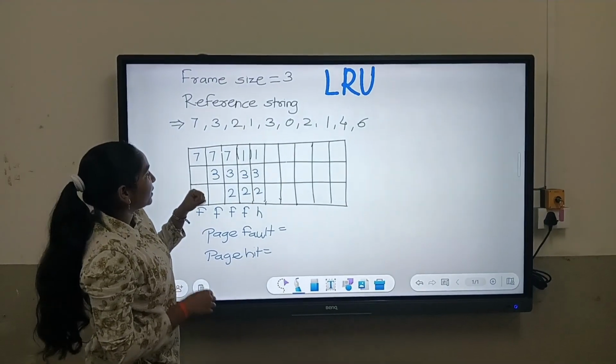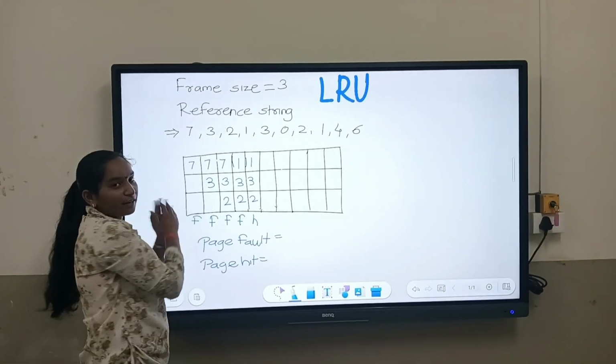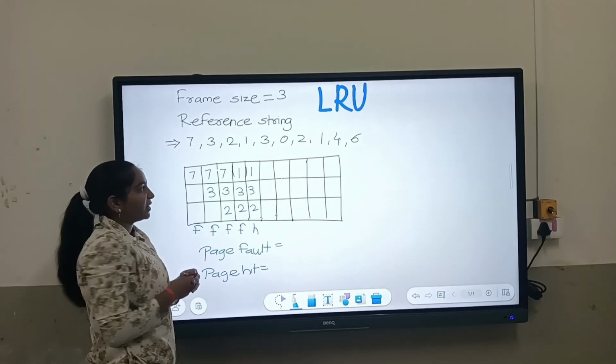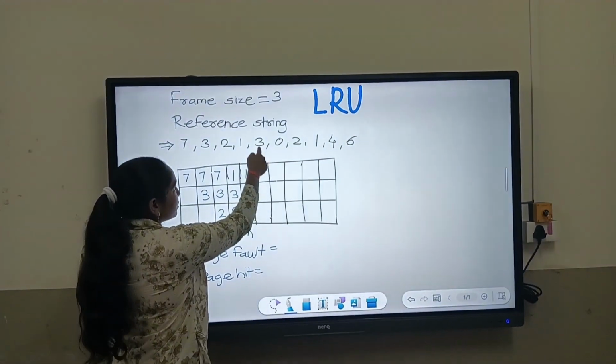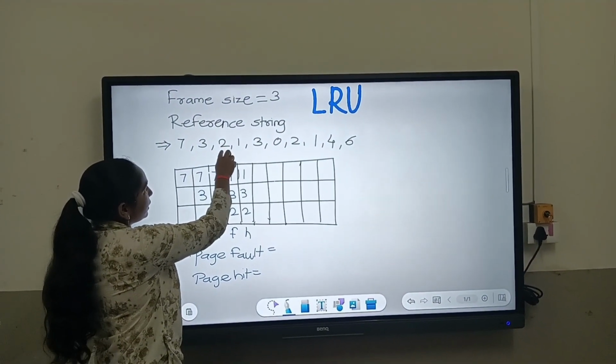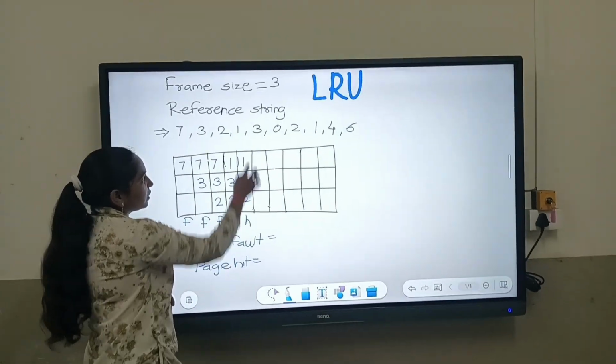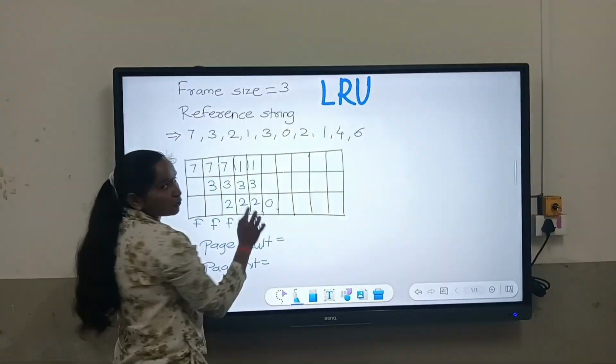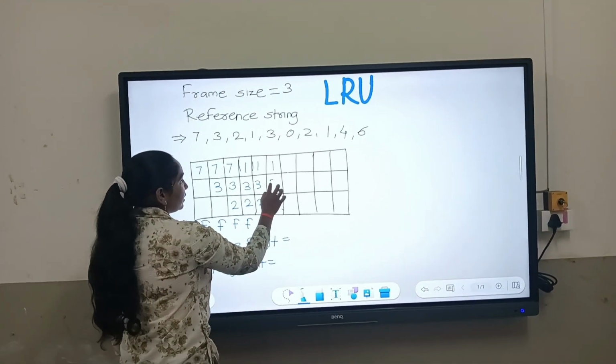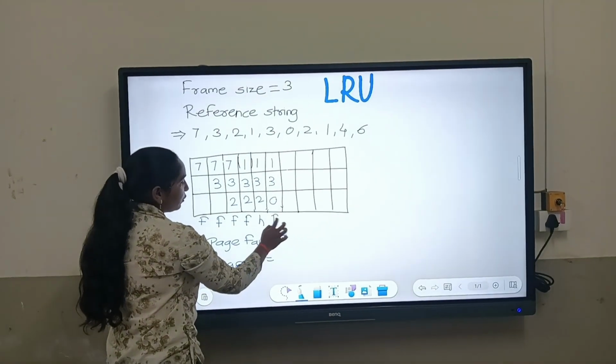Now the question is which page we should replace. Now we will check at the left side which is the least recently used page. 3 is most recent, then 1, and then 2. So we have to replace 2. We will put 0 here at the place of 2 and write 1 and 3 as before. It is a page fault.